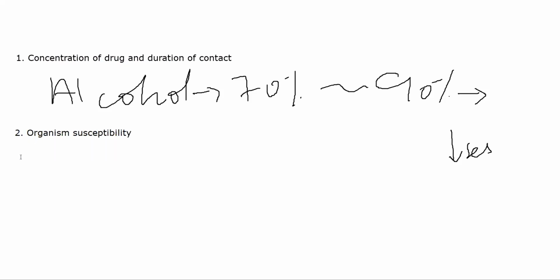Then we have the third factor, temperature. Generally speaking, if you have higher temperature, antiseptic activity will increase. Pathogens will die. Now, rather than telling you the whole classification, because there will be 9 different classes, I'll go class by class, and explain each of these classes with examples. Not a lot of detail in all of them, but there are a lot of classes. 9 different classes and 3-4 drugs in each of them. They are not so much drugs, I would say. They are more like chemicals. I'm sure you've heard about or used most of them, so they'll sound familiar.